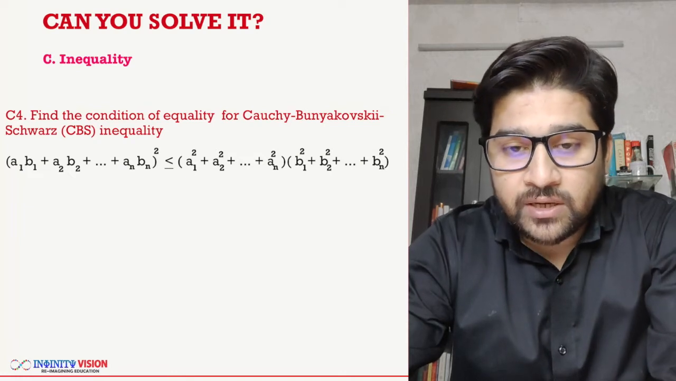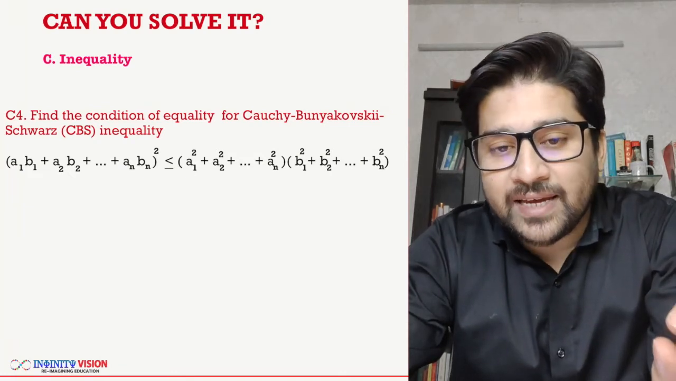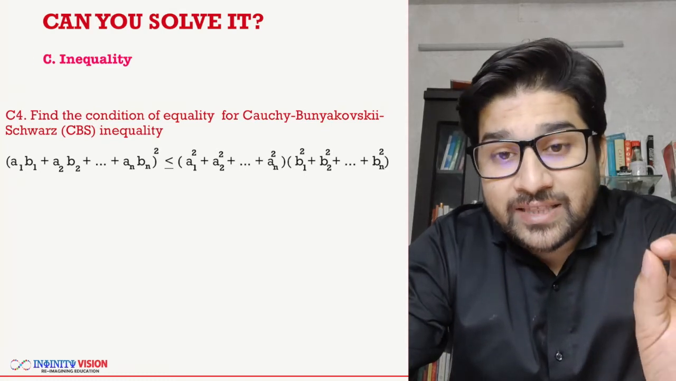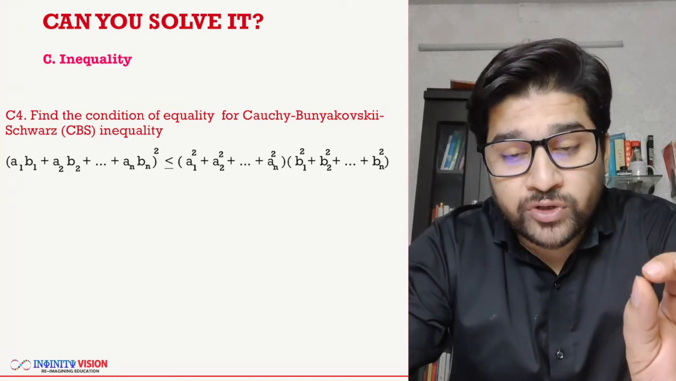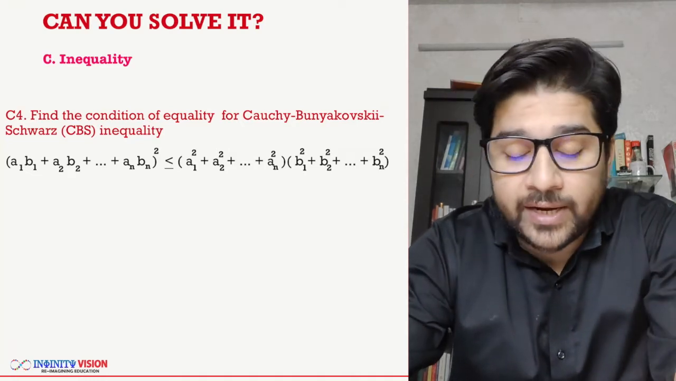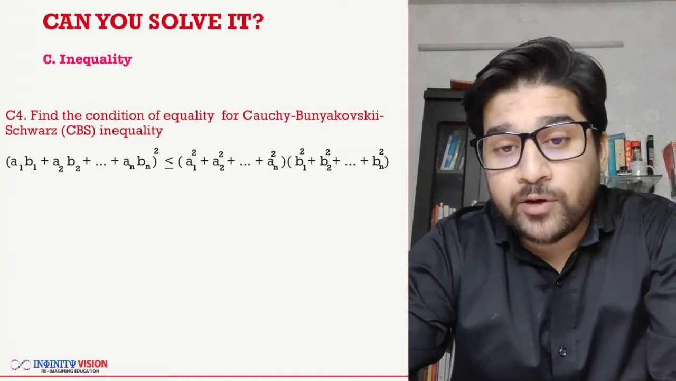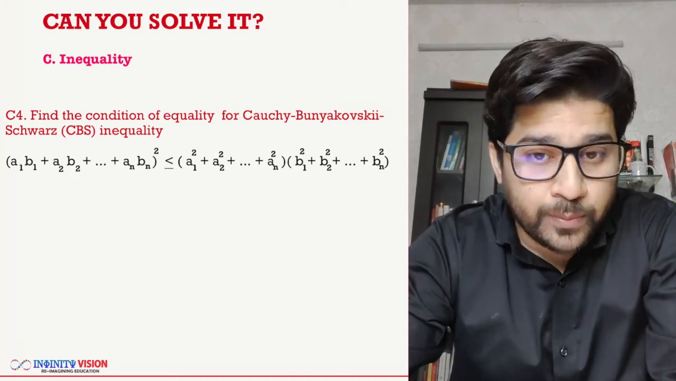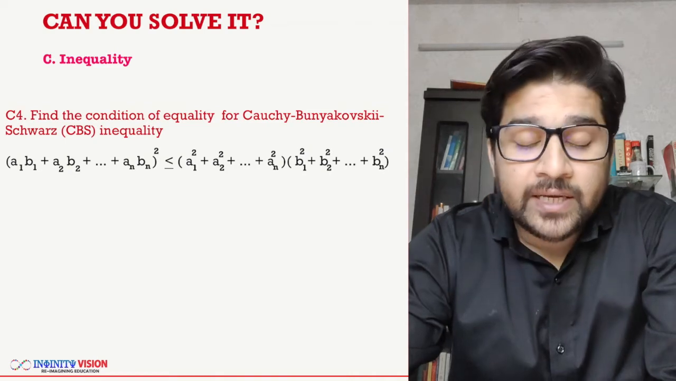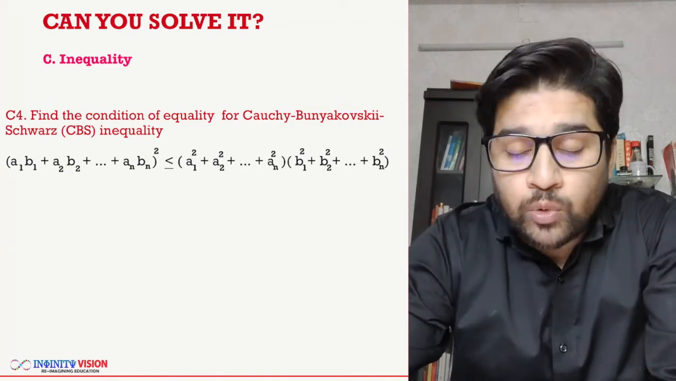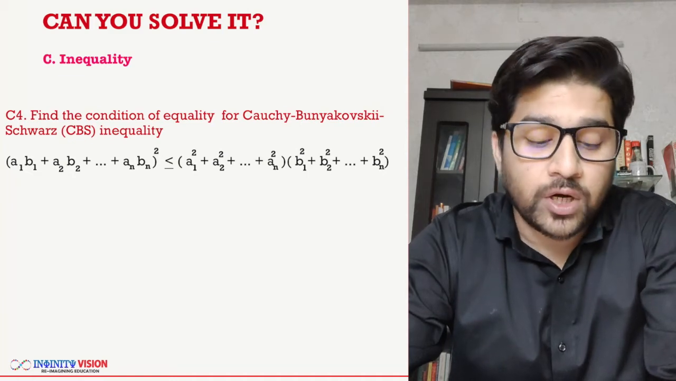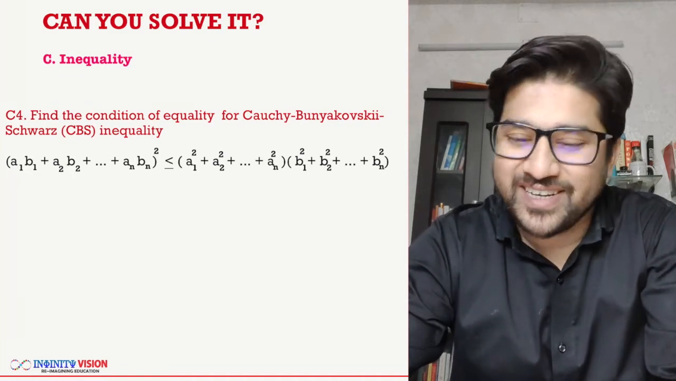Now there you see the inequality. Here you see a slack inequality. What is slack inequality? You see that it is greater than or equal to. So it means for some values it is going to be equal. So the idea of asking this question is, at what condition or what should be the relation between a1 b1 a2 b2 so that this inequality becomes an equality. That is what we mean when we say find the condition of equality for Cauchy-Bunyakovsky-Schwarz inequality.